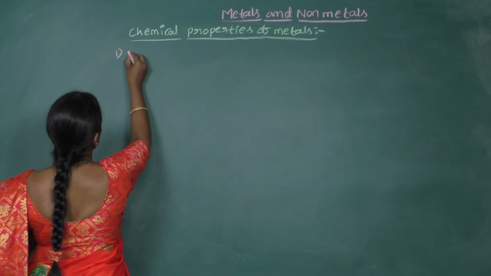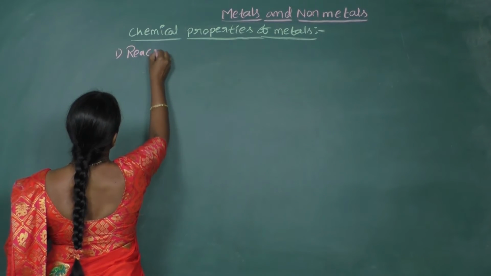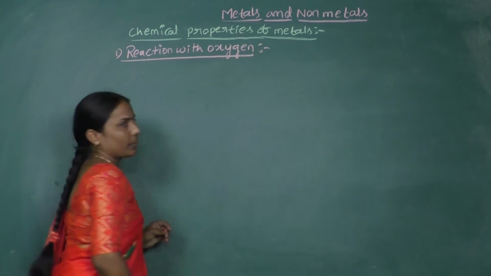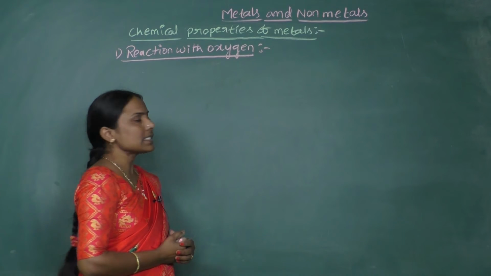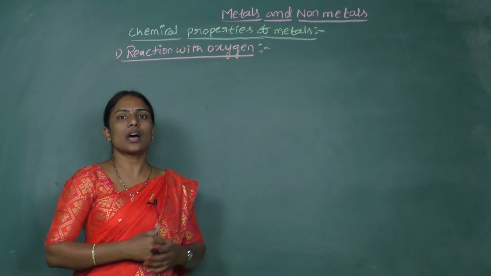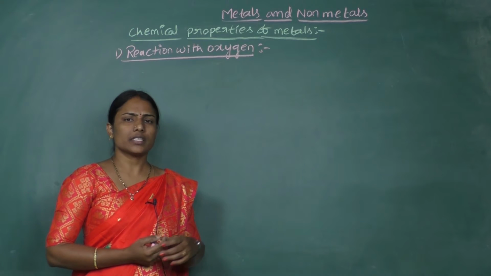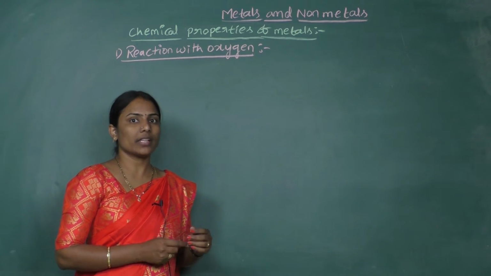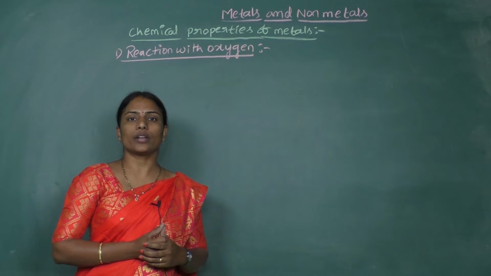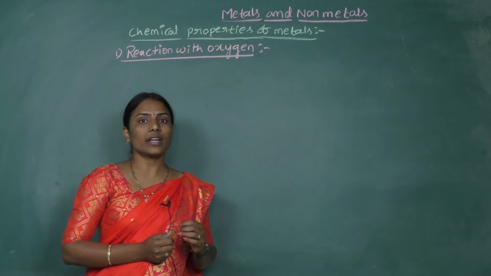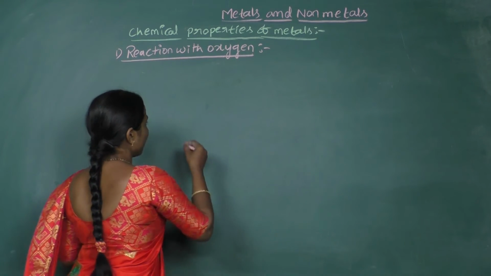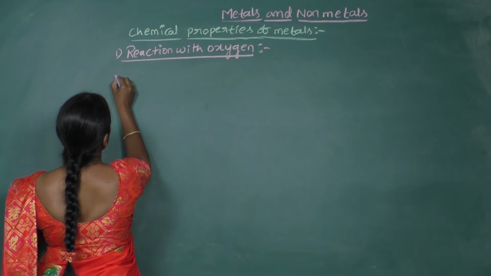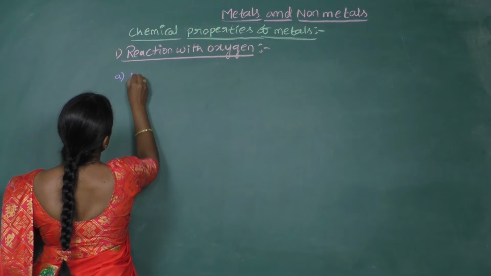The first thing we are going to see is reaction with oxygen. Now let us see how the metals are going to react with oxygen. There are many metals which directly combine with the oxygen, but whether they are reacting with oxygen or not always depends upon the reactivity of the metals. There are few metals which react directly with oxygen, for example, sodium.